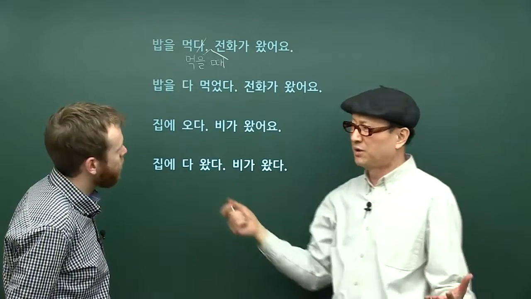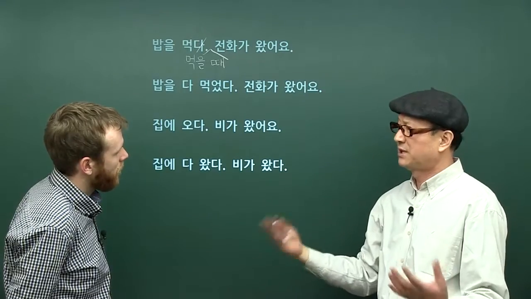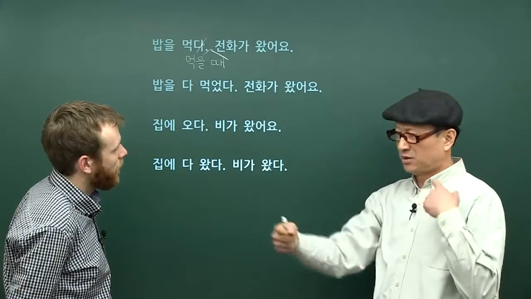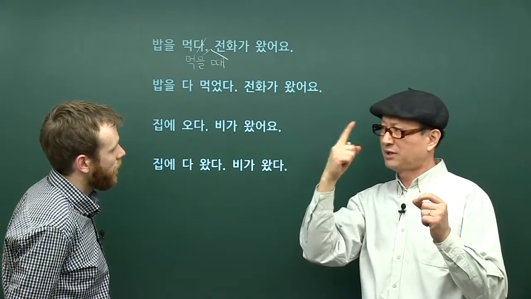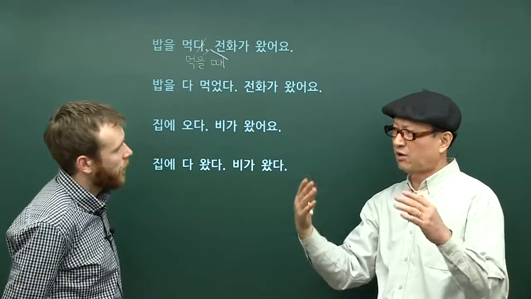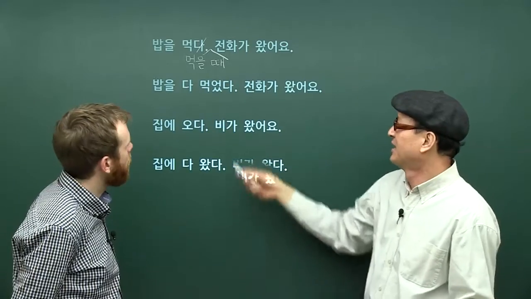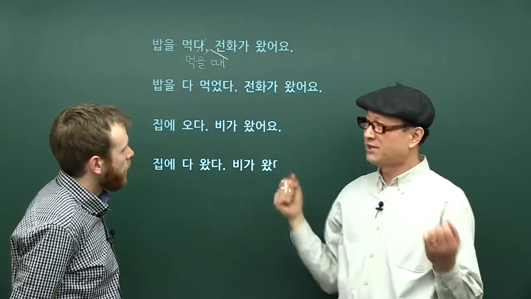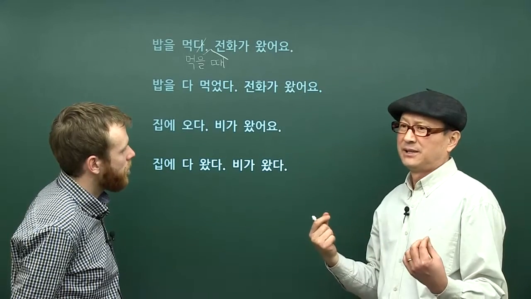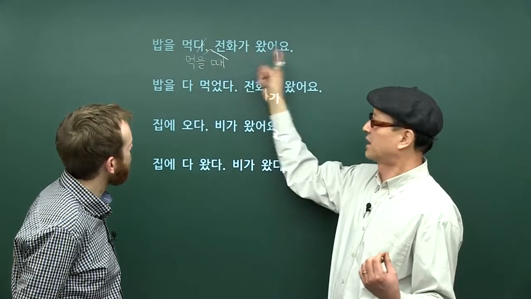There's no word for the time here, but it will be understood. The listener or the speaker already knows what time they're talking about. 그러니까 you could say 어제, yesterday, or 오늘 아침에, this morning, 밥을 먹을 때 전화가 왔어요.